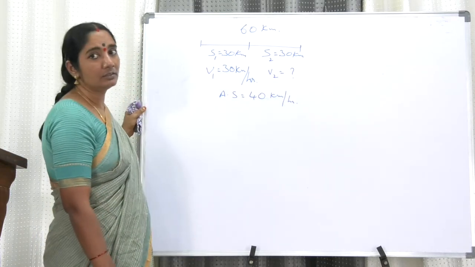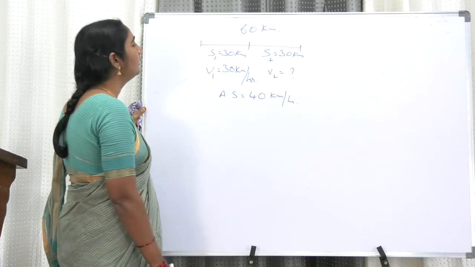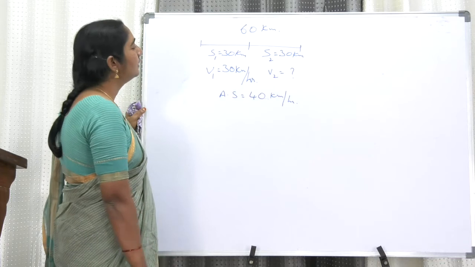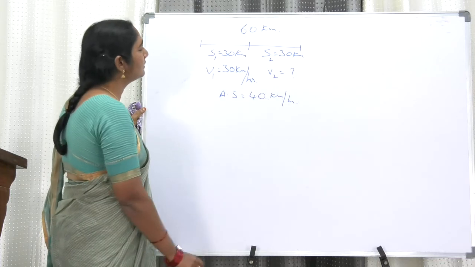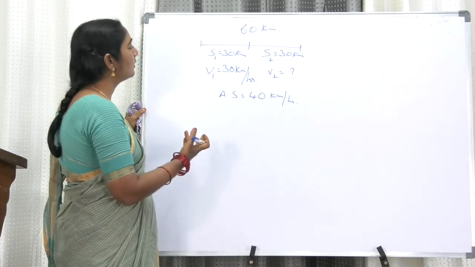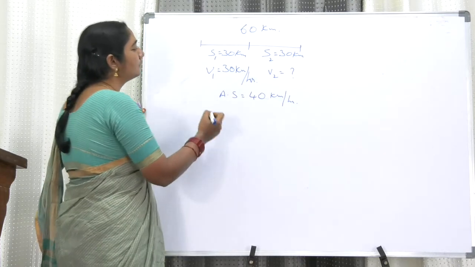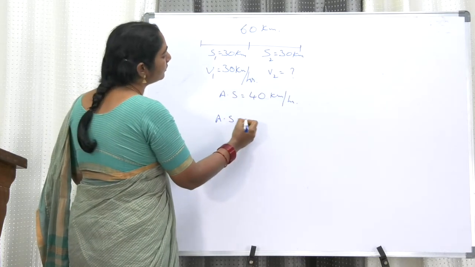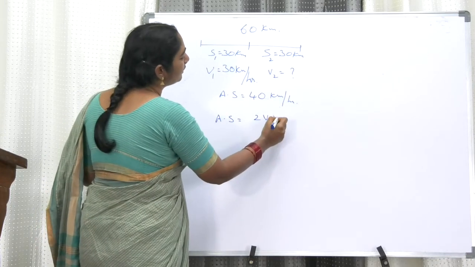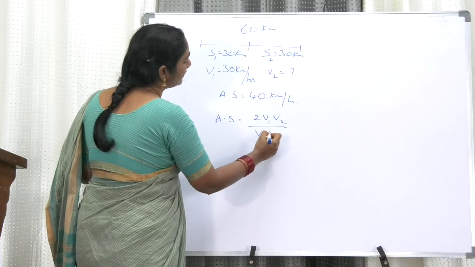So my dear friends, the things are already known to us. Half the distance is known to us. Average speed is already given to us. Now average speed is equal to total distance by total time. Let us use the formula 2 v1 v2 by v1 plus v2.